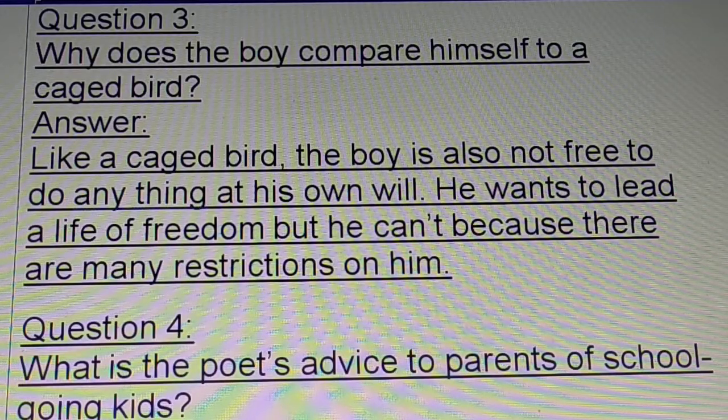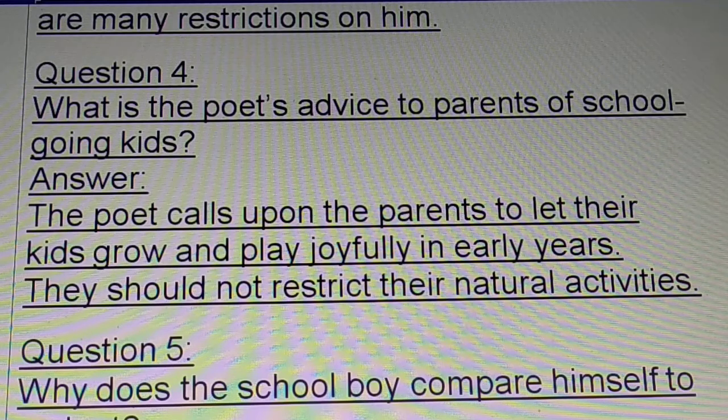Yes, and schools must have rules and regulations. Okay. Fourth one. What is the poet's advice to parents of school-going kids? The poet calls upon the parents to let their kids grow and play joyfully in early years. They should not restrict their natural activities. Otherwise, what will happen? Their growth will be hampered. They will be unhappy.